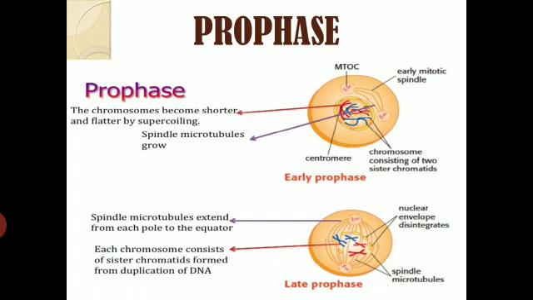Here you can also notice the features of early prophase and late prophase. Okay, so let's talk about early prophase first. Here, when we talk about an animal cell, it becomes somewhat rounded due to depolymerization of skeletal microtubules. In the cell, we know that the cytoskeleton is made up of microtubules and microfilaments. They get depolymerized, and because of that, the structure becomes a little rounded. And if you talk about a plant cell, it undergoes little changes because in a plant cell, the cell wall is present, right?